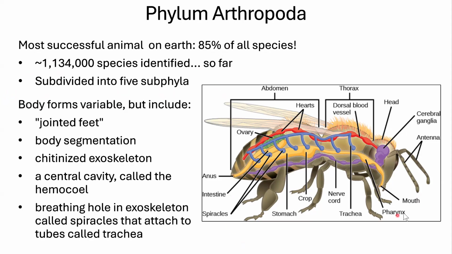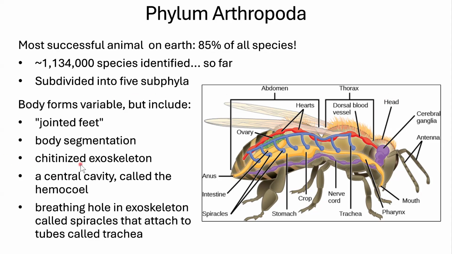So here we have a honeybee as our example. In our honeybee, we have jointed feet. That's actually what Arthropoda means. Poda means foot. Arthro means jointed. So it's going to have jointed feet. They're still insects, so they have 6 legs, mostly. They're going to have antennae. They're going to have a head, and their body is going to be segmented into parts. So after your head, they're going to have a thorax, and then they're going to have an abdomen. So we're segmenting the body into pieces.